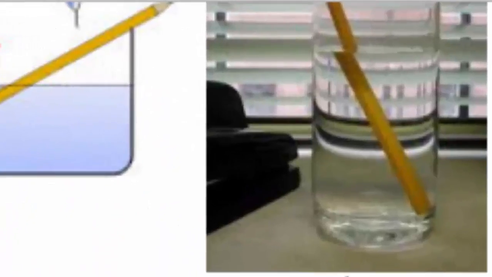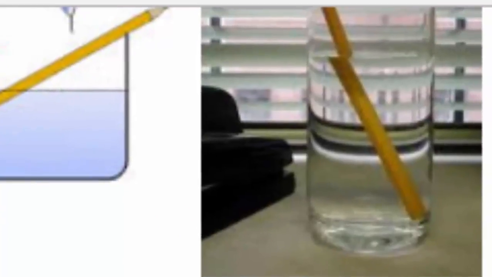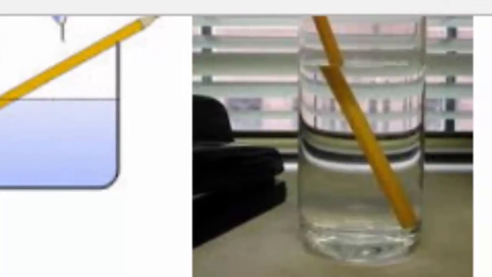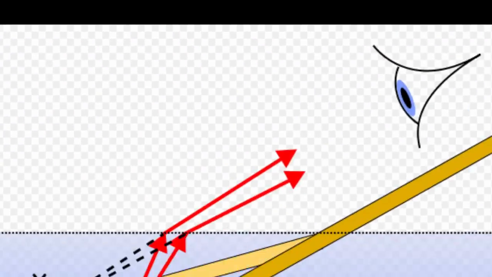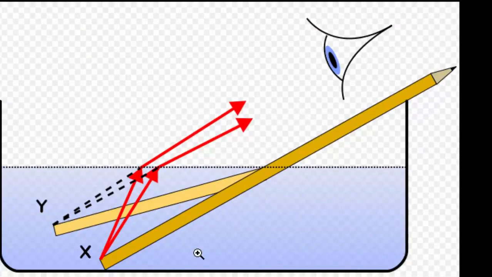This is why when you look at a pencil in water, you'll see the pencil bent or crooked or broken, because the light that is reflected off the pencil will bend when it leaves the water surface and enters your eyes. As you can see in this image, the light that is reflected off the pencil, whenever it leaves the water surface, will change direction. That's what we call refraction. And whenever it enters your eyes, you'll see the extension of the rays that reach your eyes.